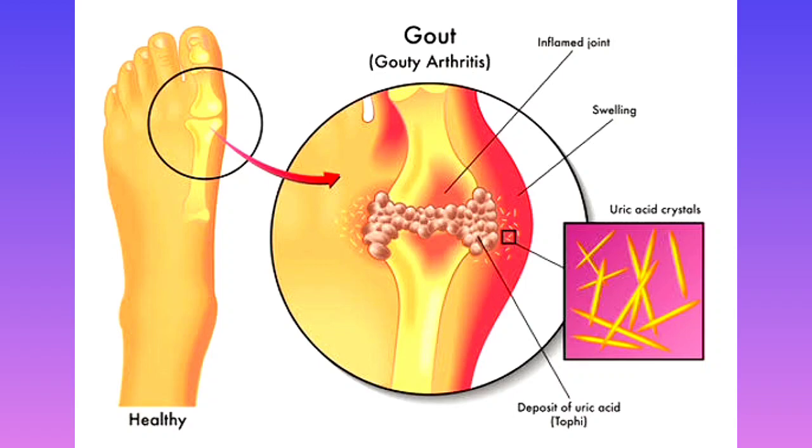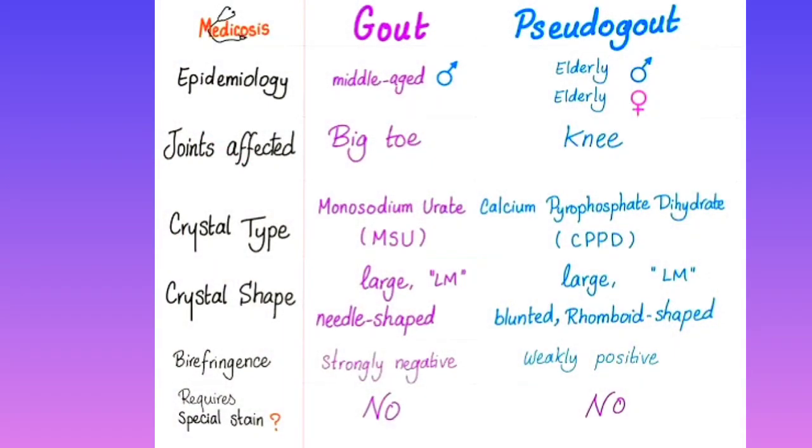This deposit of uric acid in the joint is known as tophi. All these are important questions. What is tophi? Deposit of uric acid in the joint in gout is known as tophi. What is the crystal shape in gout? That is needle-shaped. Which joints are attacked? Generally small joints. Now let us differentiate between gout and pseudo-gout.